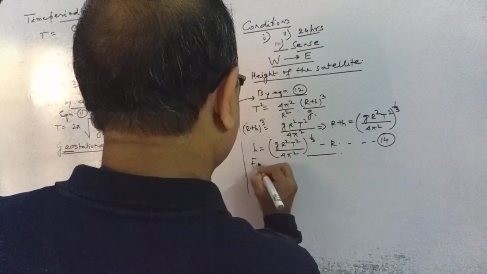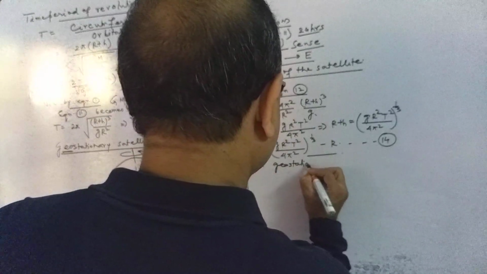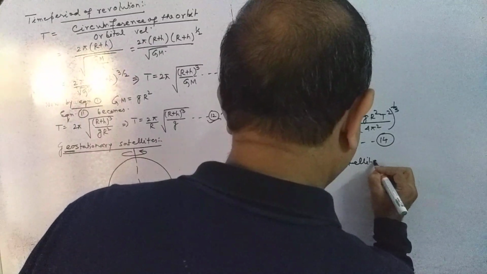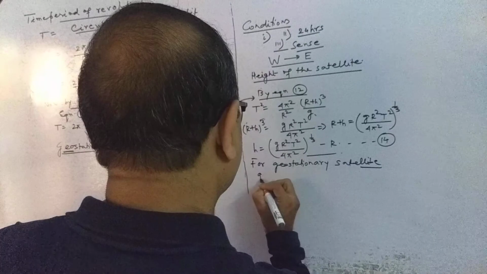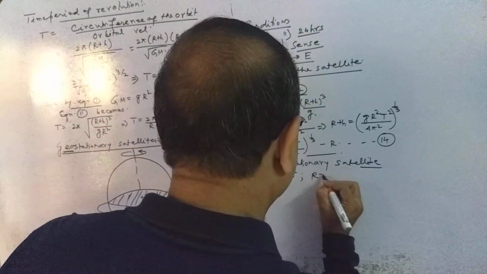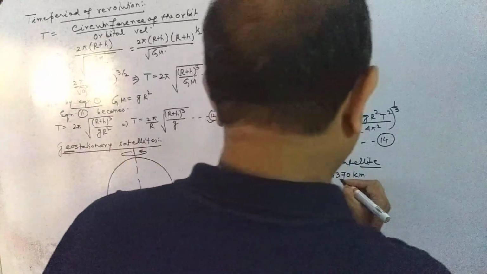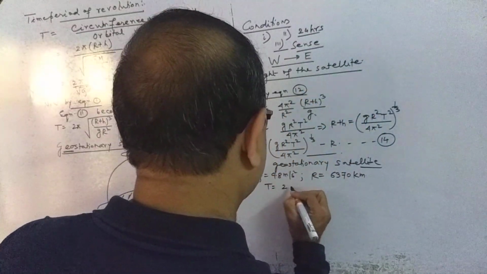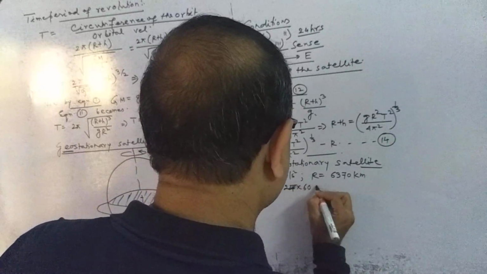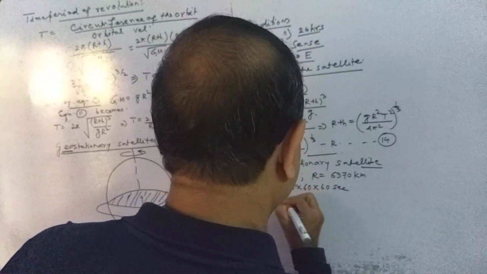So for the geostationary satellite, small g should be 9.8 meter per second square, R should be 6370 kilometer, and T should be 24 into 60 into 60 seconds.